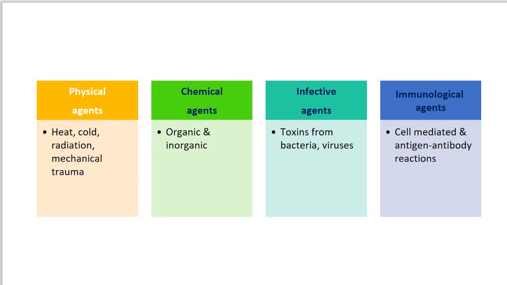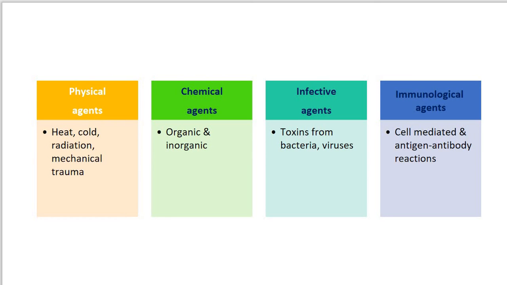These agents come under the physical agents causing the inflammation. Now, the chemical agents such as organic and inorganic poisons.